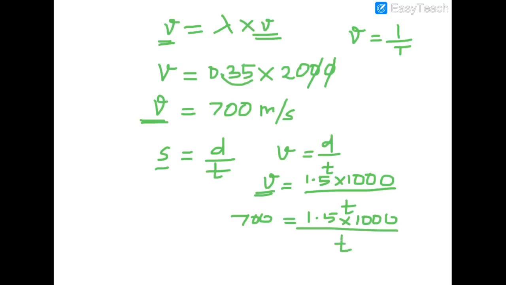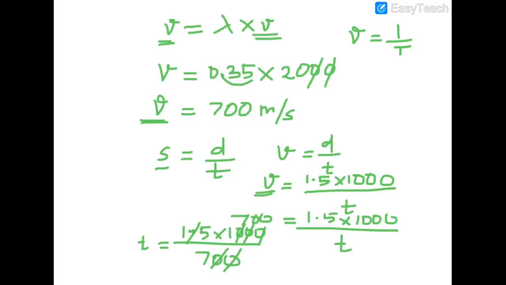So we have to find the value of t. So t equals 1.5 into 1000 divided by 700. Here 20 cancels, and in 1.5 the decimal point cancels, so t equals 15 divided by 7.